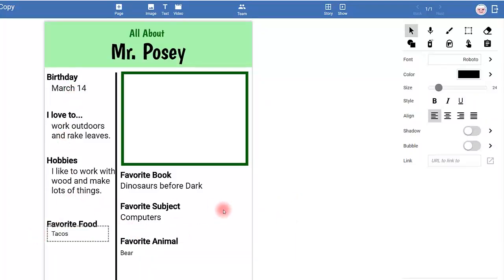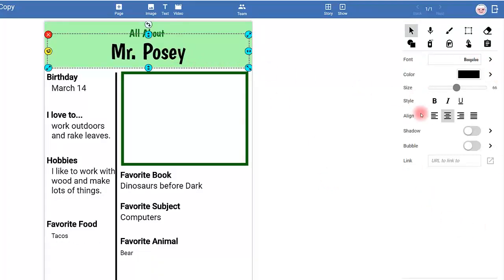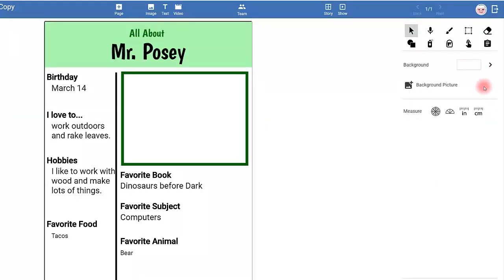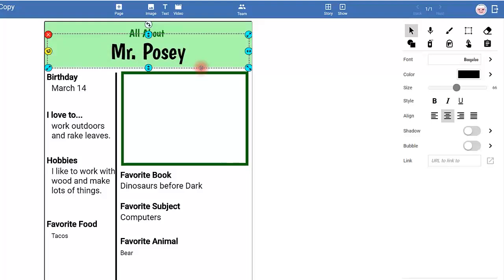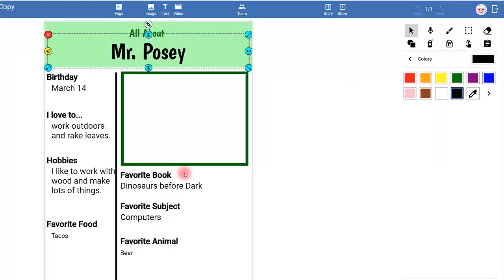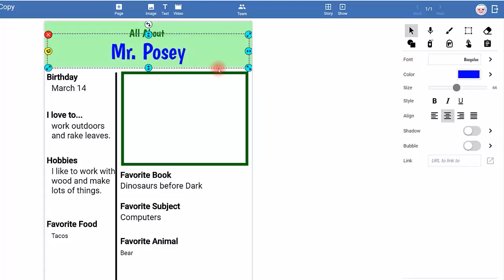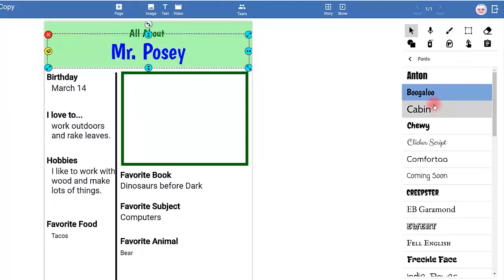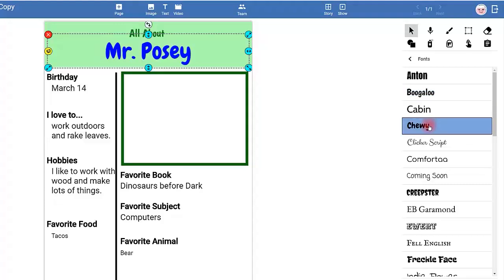So now that I have my words written down, one of the things that this assignment allows you to do is, when you click on your words, a box pops up over here. Notice if I click off of my words, this box disappears. But once I click on these, they allow me to change the color of my words. So now, not only do I have my information down, but I can make my information look really good. If I click on the box, I can choose the color. I can also go up here to the font, and I can choose different ways to style my words.